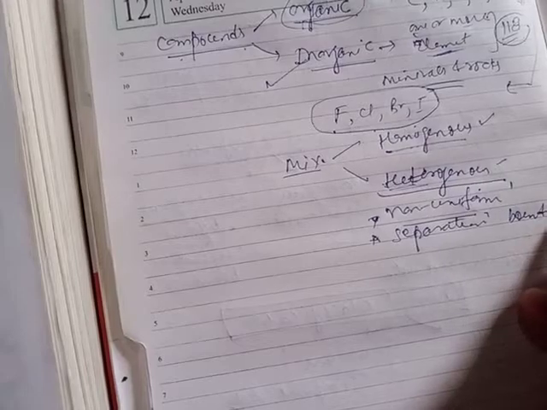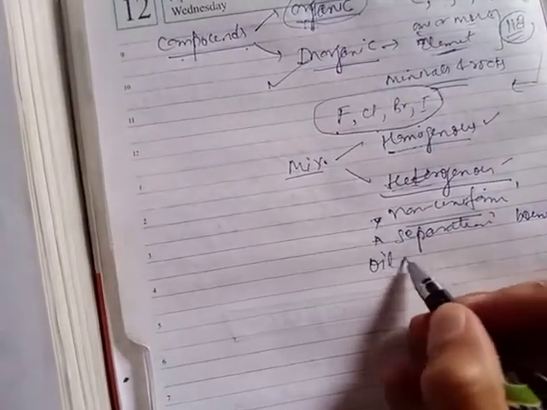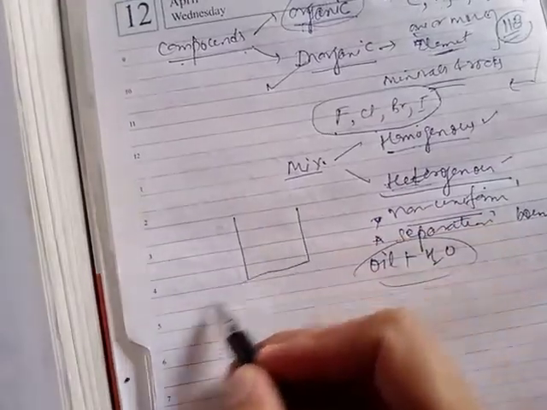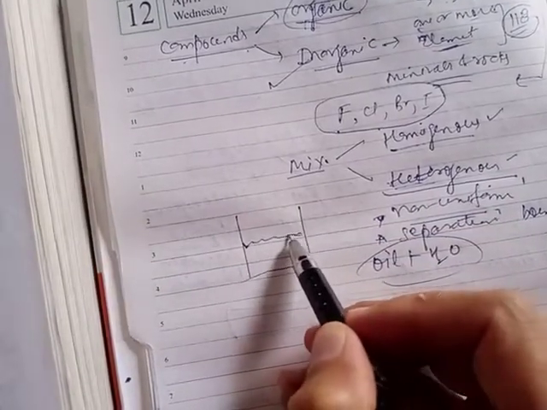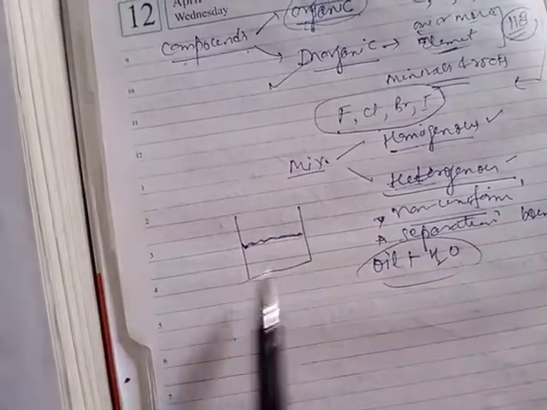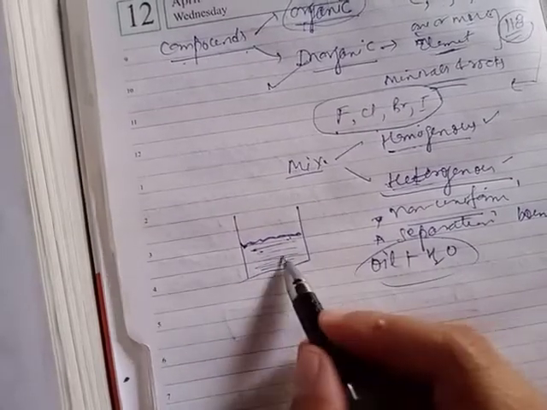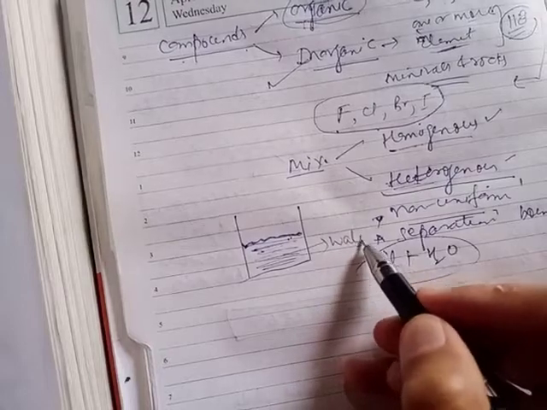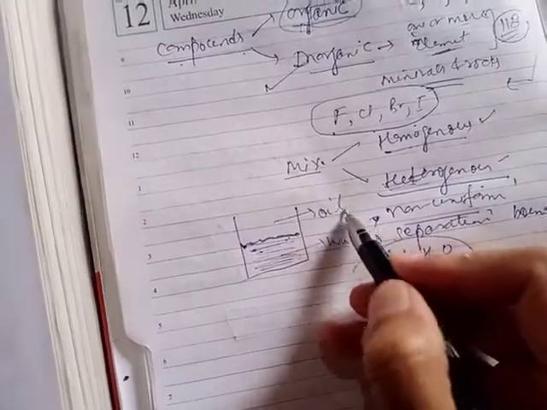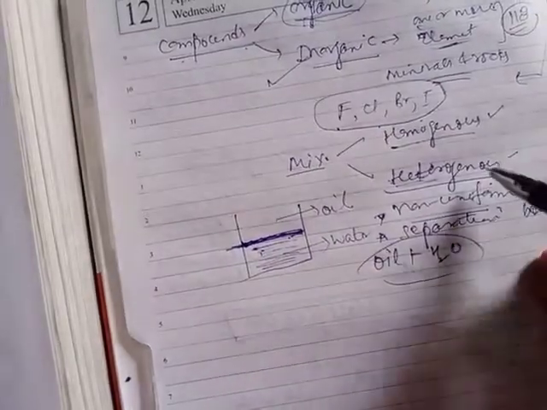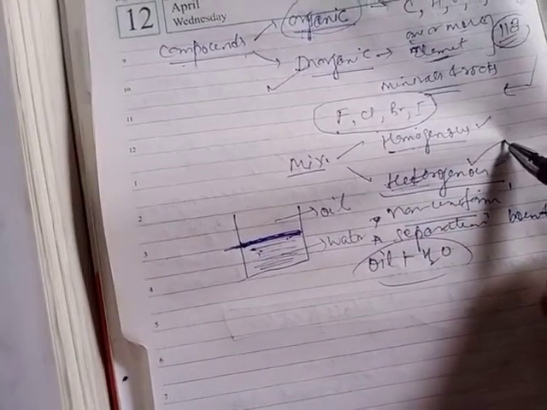Suppose we have taken two components, oil and water. If we mix them together, it is observed that the oil and water show a separation boundary between the two. The lower layer will be water and the upper will be oil. Both have a separation boundary. Therefore, this type of mixture is considered a heterogeneous mixture.